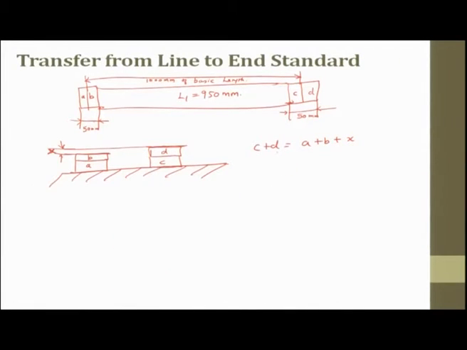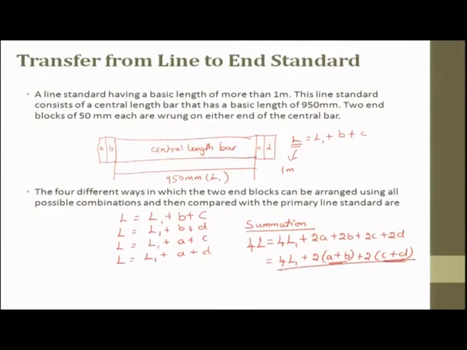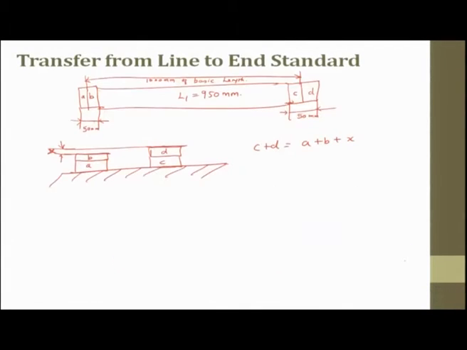Now if I go back and take the same equation from here and rewrite it, we write it as 4L equals 4L1 plus 2 times (A plus B) plus 2 times (C plus D).